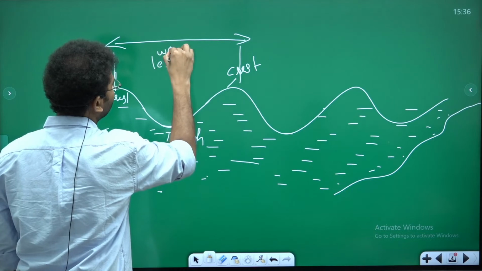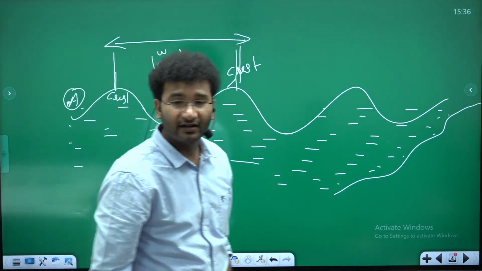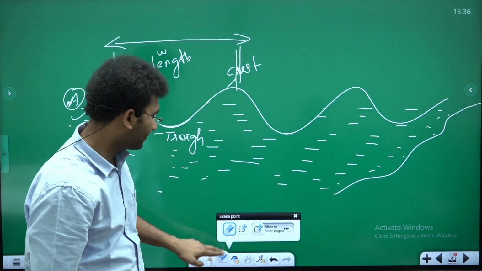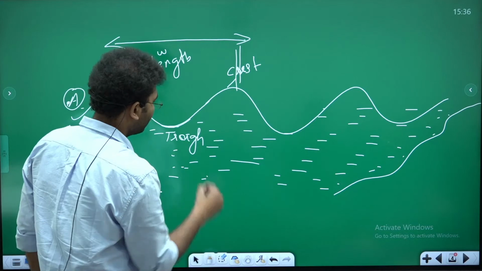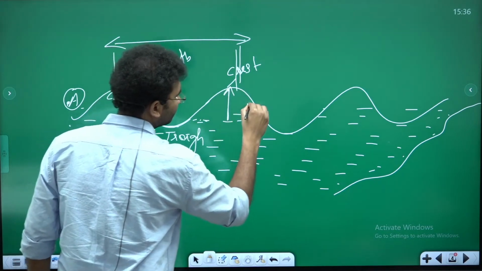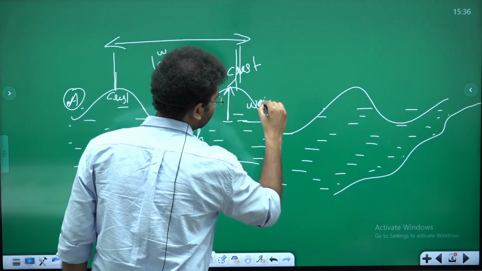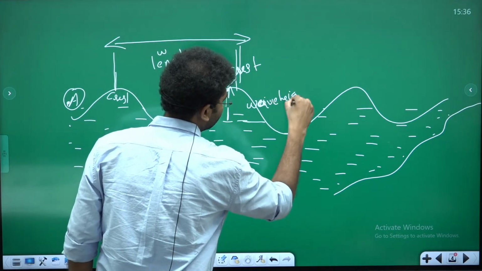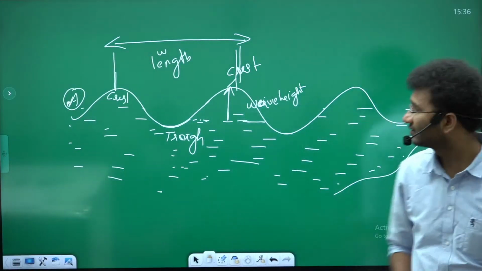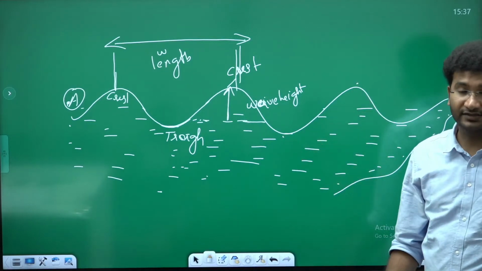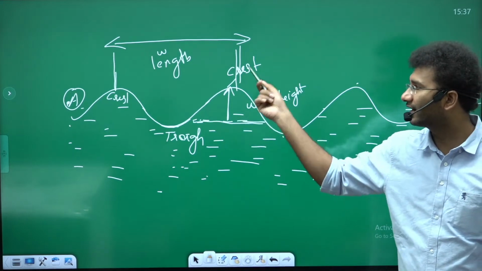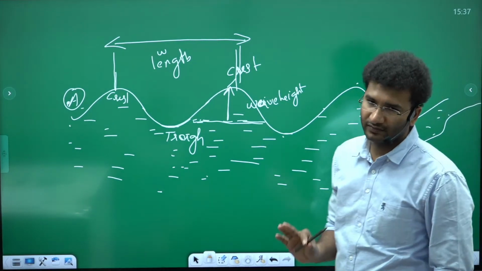This is wavelength. Wave height क्या है? Wave height is, if this is the sea level, and this will be your wave height. Right? This is your wave height. Frequency is a different word. Wave height is the mean sea level से at what height the wave went. That is your wave height.